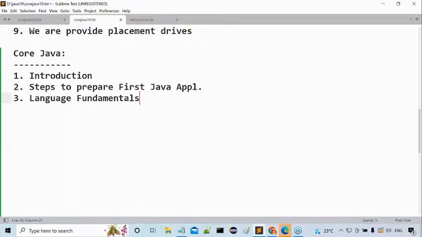Next one, after completion of this RMI, what is RMI? I will discuss with you later, but the basic idea is what? We will write a program in one machine. We are going to access that program from another machine. For that, we need some setup. That setup is nothing but RMI, remote method invocation. Yes, sir, got it or not? Okay, fine.